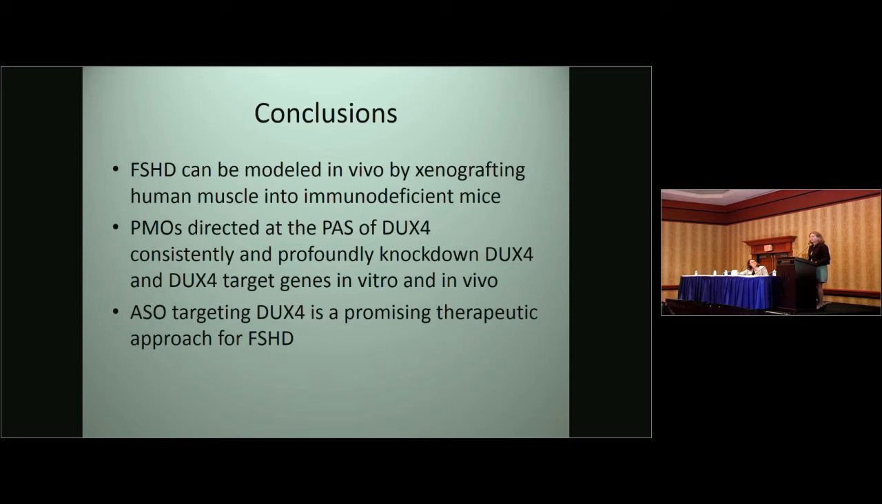So I'll conclude then that FSHD can be modeled in vivo by xenografting human muscle into immunodeficient mice. PMO directed at the polyadenylation signal of DUX4 consistently and profoundly knock down DUX4 and DUX4 target genes in vitro and in vivo. And therefore, we believe that antisense oligonucleotide targeting of DUX4 is a promising therapeutic approach for FSHD.